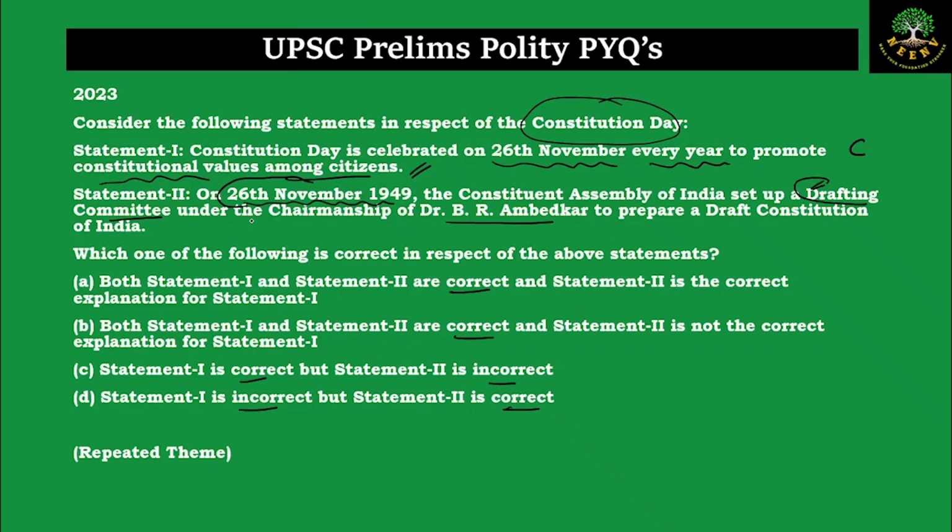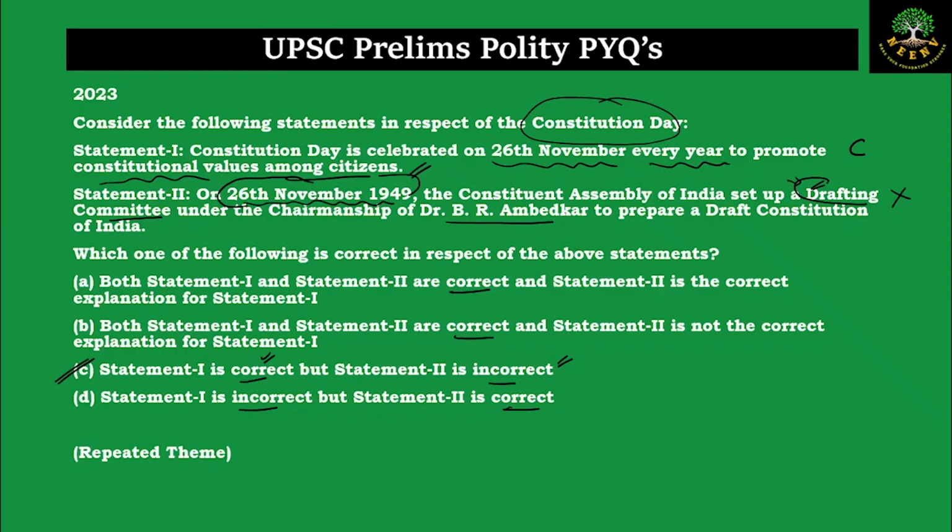Even though the second half of the statement, which says that B.R. Ambedkar is the chairman of the drafting committee, is correct, the date is not correct for the event. So this is wrong. So which of the following is correct? Statement 1 is correct, but statement 2 is incorrect. So the answer is C. This was the method of how you should think in the exam and solve the question.